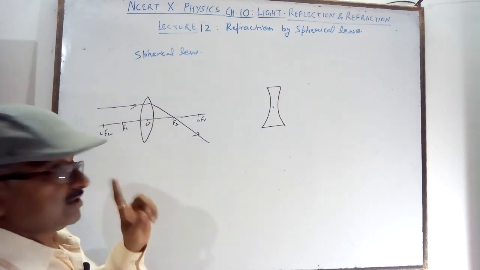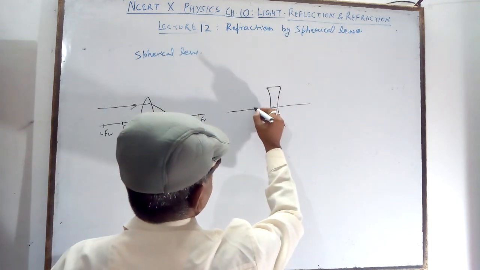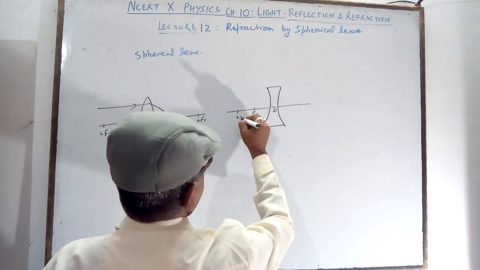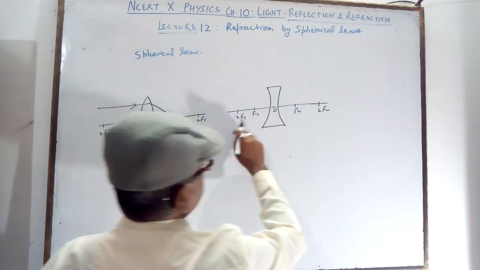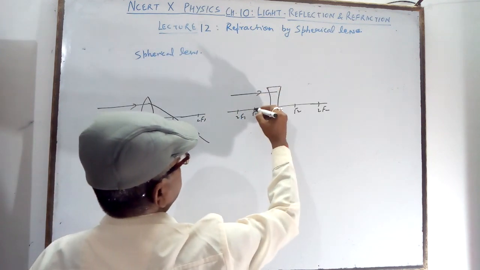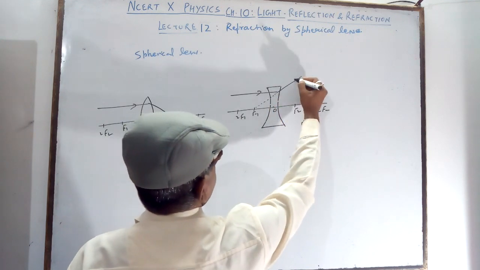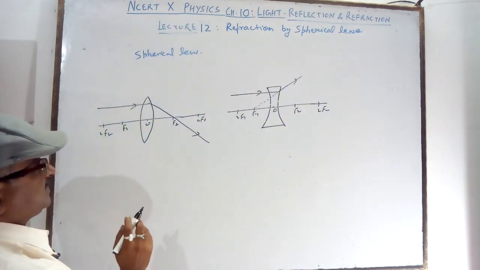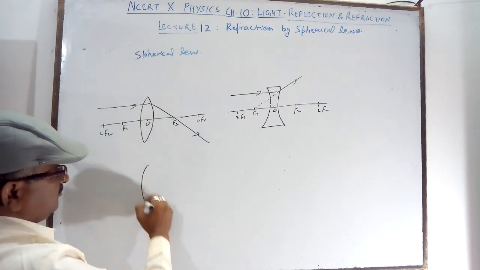It is the same thing as in the concave lens. Here also you get the same thing: optical center, F1, 2F1, F2, 2F2. A ray parallel to the axis will pass through the focus. Focus means it is a dotted line because it is diverging, virtually it is passing.